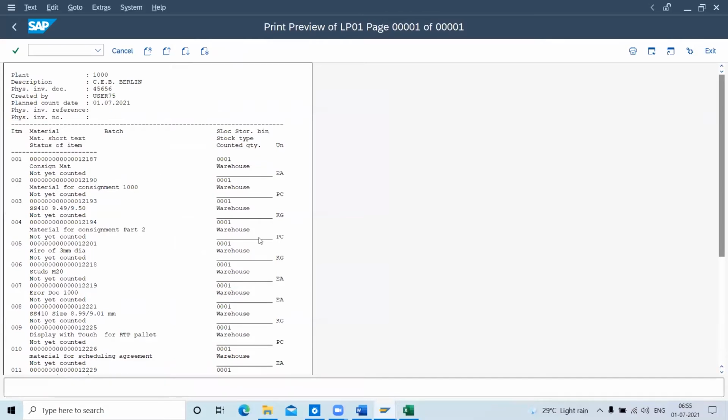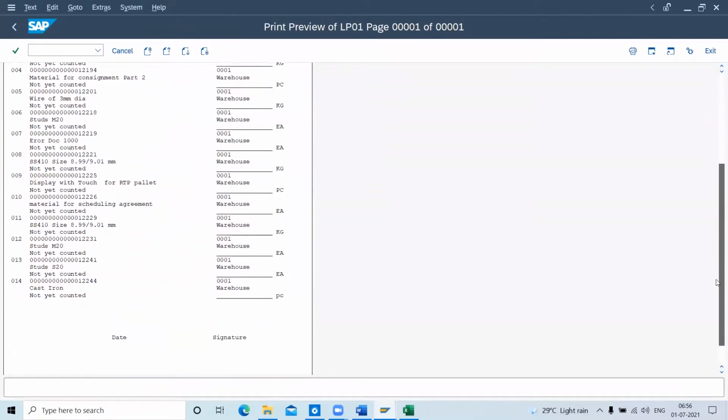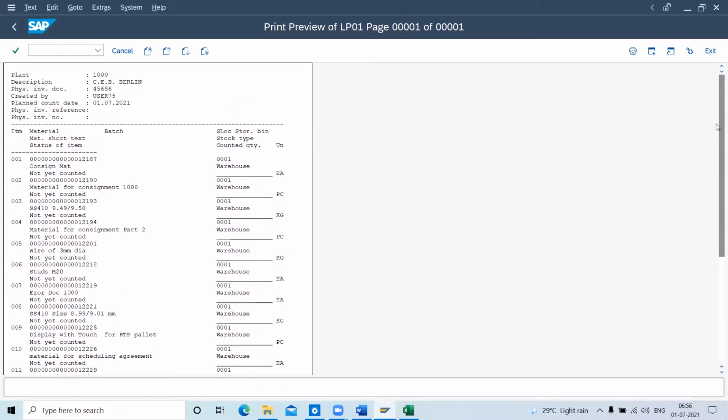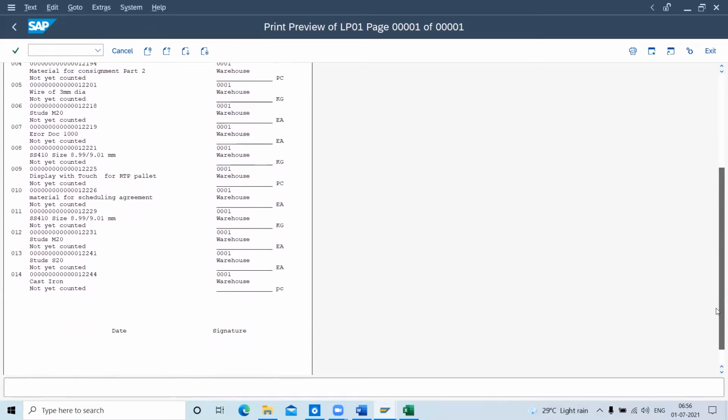So this is the printing structure. Here you can see all these 14 materials and the unit of measurement, each. When he counts, he can enter here for all these materials. This format can be changed and customized, but the default is shown like this, with plant description and so on. In the original, they will have a logo, and the format is customized as per requirement. Here is the signature and date.